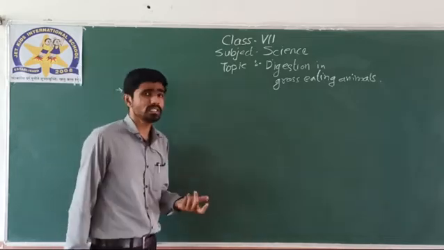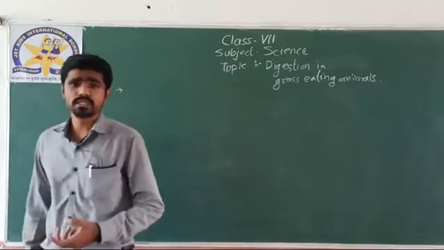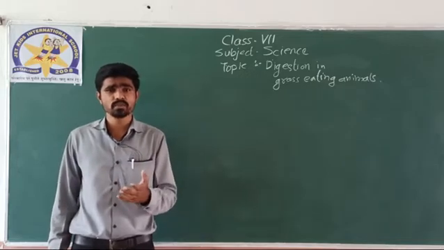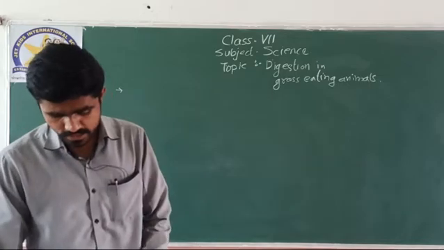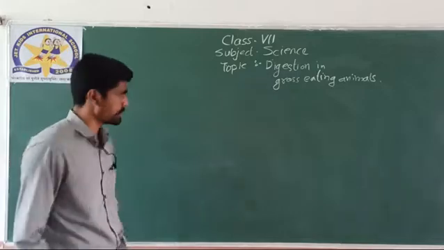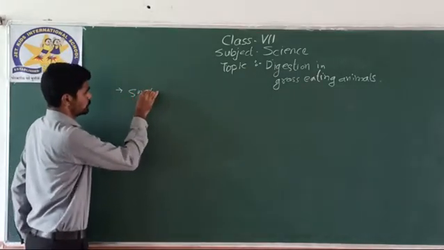The process is rumination. The process of continued chewing is rumination, and the organisms which perform it are called ruminants. The process is rumination and the organism is known as a ruminant. Now, how exactly does it happen? First of all, the grass-eating animals swallow the grass.